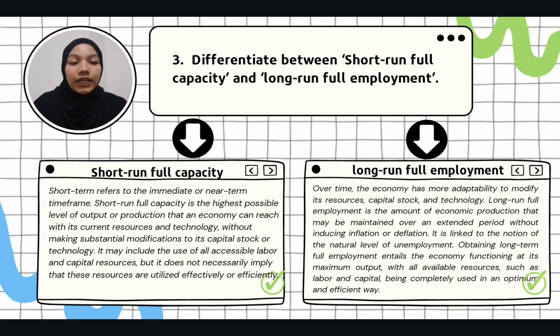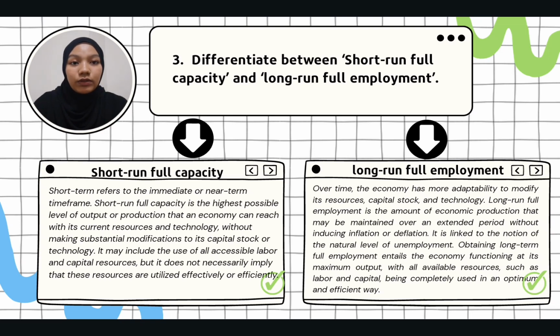Over time, the economy has more adaptability to modify its resources, capital stock, and technology. Long-run full employment is the amount of economic production that may be maintained over an extended period without inducing inflation or deflation. It is linked to the notion of the neutral level of unemployment. Obtaining long-term full employment entails the economy functioning at its maximum output, with all available resources, such as labor and capital, being completely used in optimum and efficient way.